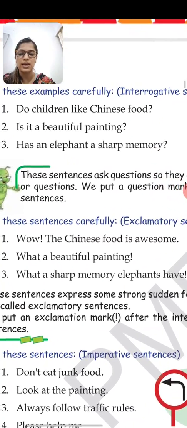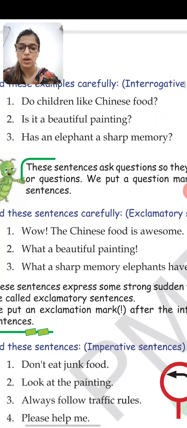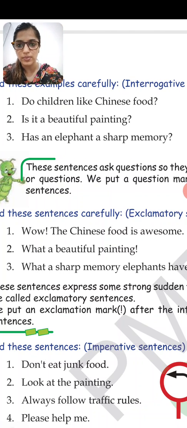Now the next sentences, there are examples, like for every kind of sentence I am just telling you the examples also. Now read the sentences. Wow, the Chinese food is awesome. I told you earlier also, there can be an exclamation mark in the middle of the sentence also, or at the end of the sentence. When there is an exclamation mark, when there is a moment of surprise, then it is an exclamatory sentence.